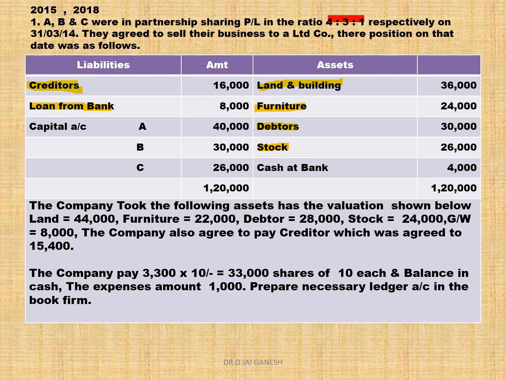Next we have land and building, furniture, debtor, stock. All these four assets to be transferred to debit side of realization account. Cash at bank to be transferred to bank account as to balance brought down. The company took the following assets at the valuation shown below. Land 44,000, furniture 22,000, debtor 28,000, stock 24,000, then goodwill 8,000. So that means company have taken over all assets except bank.